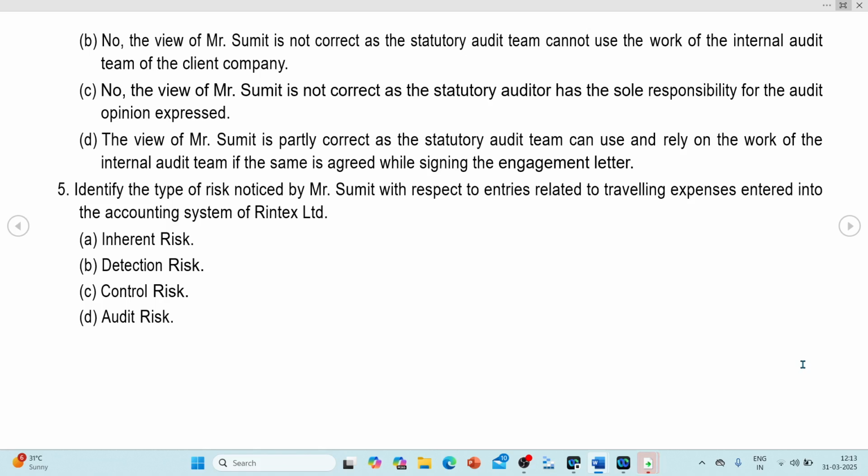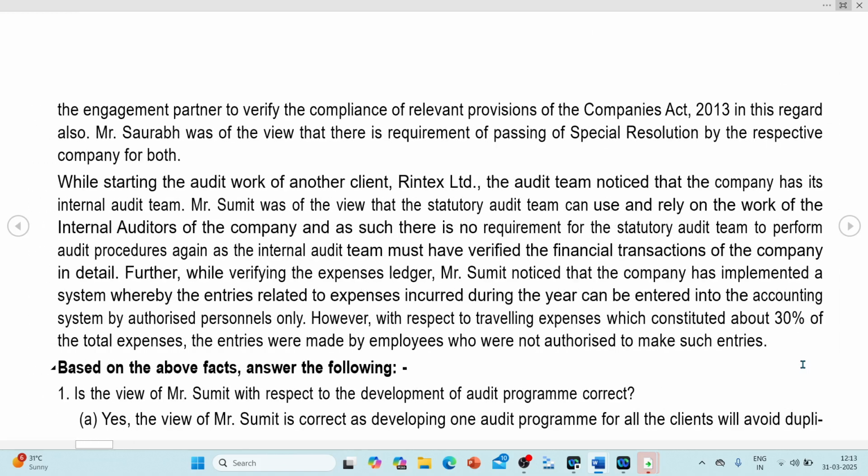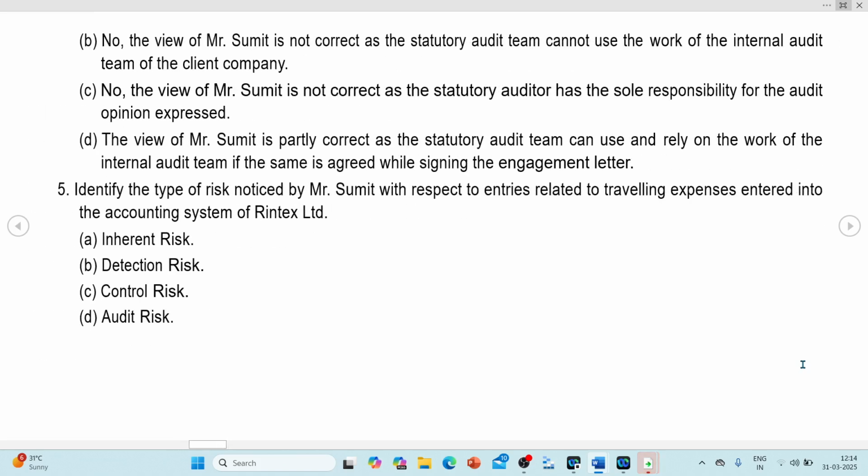Identify the type of risk noticed by Mr. Sumit with respect to entries related to traveling expenses entered into the accounting system of Rintex Limited. See here, what has happened? The entry related to traveling expenses is passed by a person who is not authorized. So what type of risk is this? This is a lapse of internal control. So controls are not functioning properly. This is more of a control risk. C is the right answer. See, what is control risk? The internal control is not operating as intended. That is what we understand by control risk. So C is the right answer.